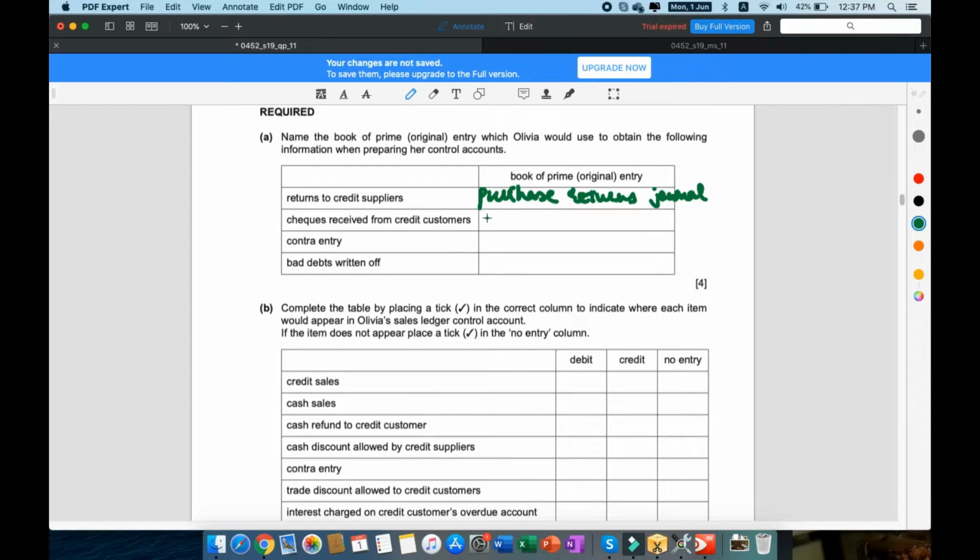And the checks received for credit customers, that's in the cash book. Contra entry and bad debts written off, they don't have any individual books for themselves, so that is going to be in the general journal. General journal and general journal.